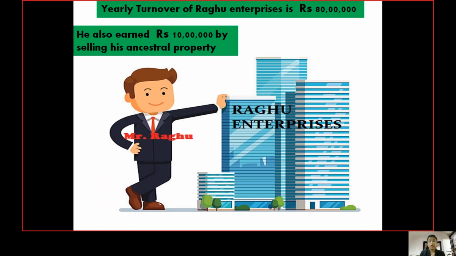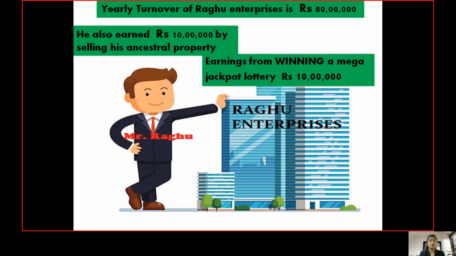His firm also won a mega jackpot lottery of rupees 10 lakhs. Altogether, for a year, what will Raghu's total revenue be, the sum of all together?